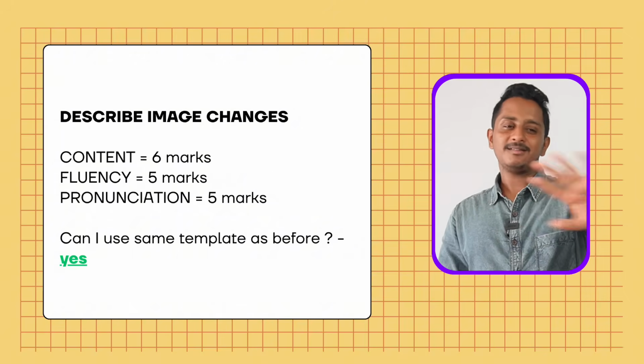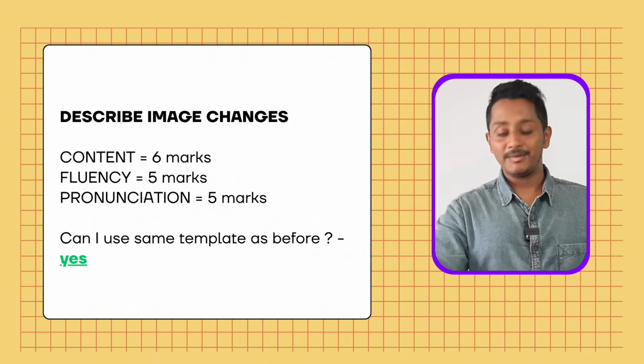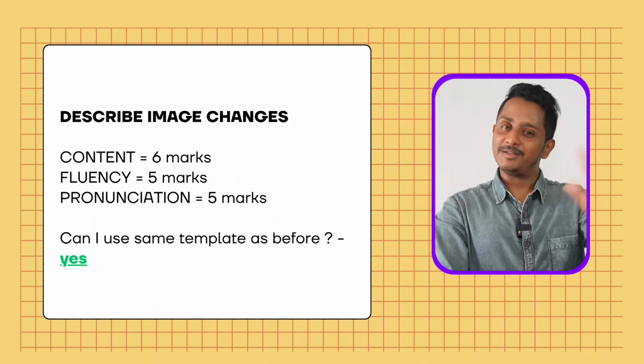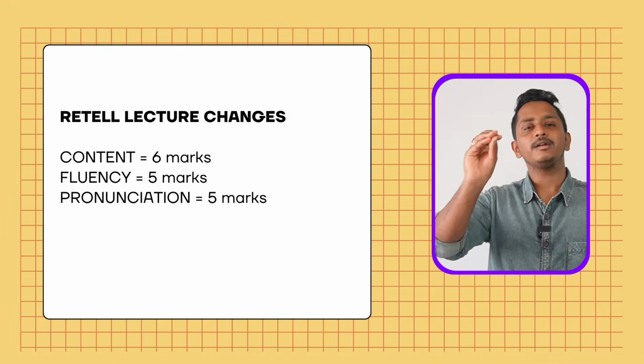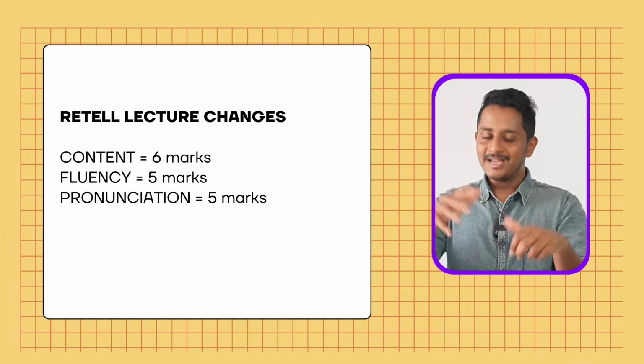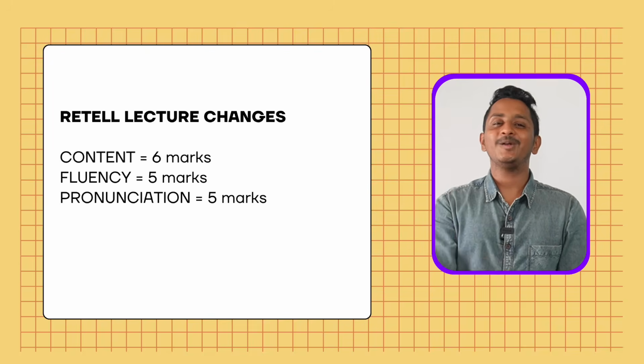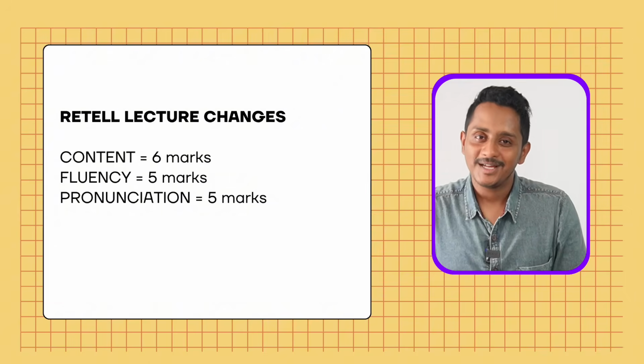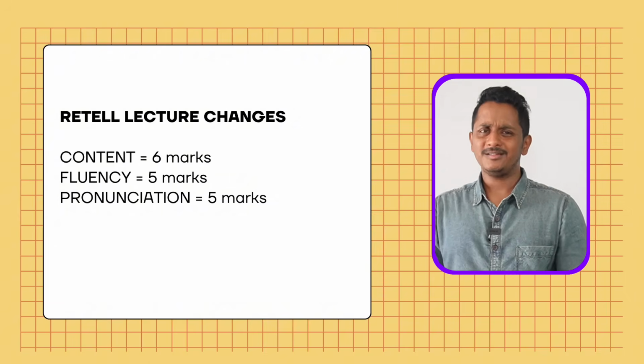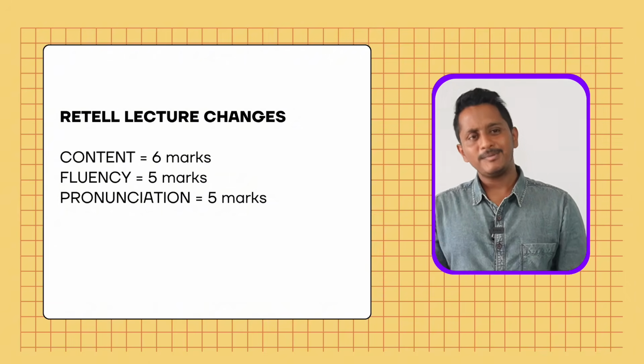Just 3 big, little lengthy sentences you speak in describe image, you're going to get 6 out of 6 for content. Not much of the changes. Written lecture also, earlier content was 5, now content has become 6. That means whoever used to give only keywords, keyword, comma, keyword, comma, keyword, you now get 2 marks for the content, not 6. The only thing is you give phrases, but this was already in place in all my videos.